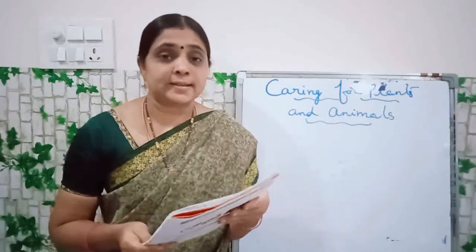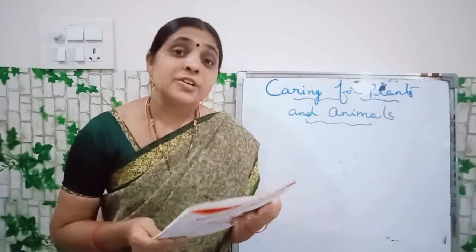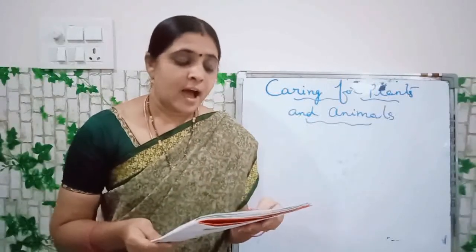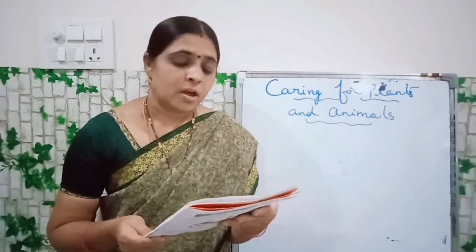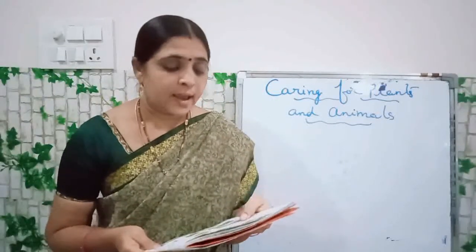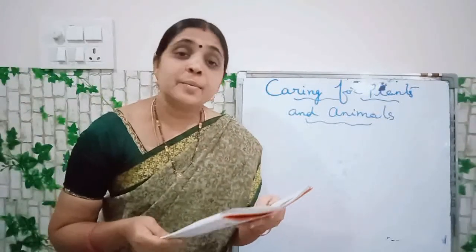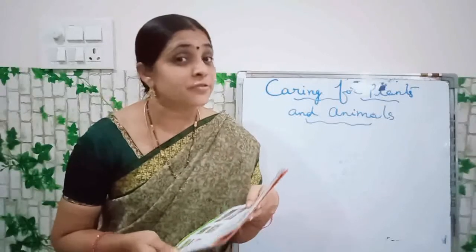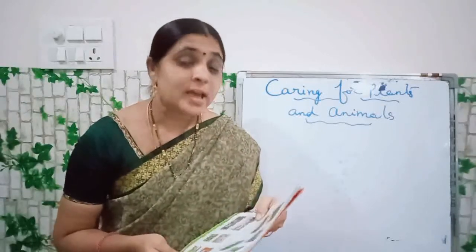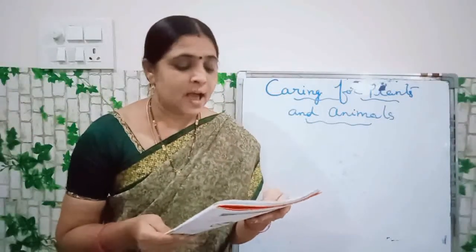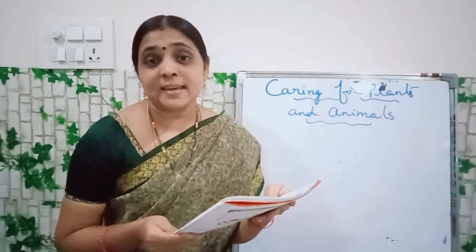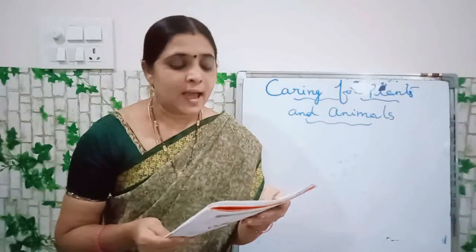Animals like frogs, fish and ducks are seen in and around lakes and ponds. What is the spelling of around? A-R-O-U-N-D, around. Frogs, F-R-O-G-S. Fish, F-I-S-H. Ducks, D-U-C-K-S. Seen, S-E-E-N.